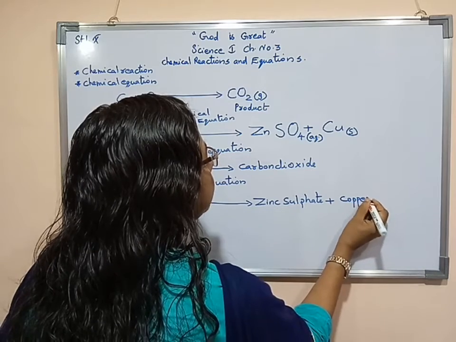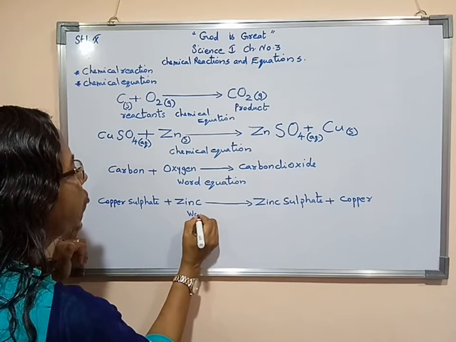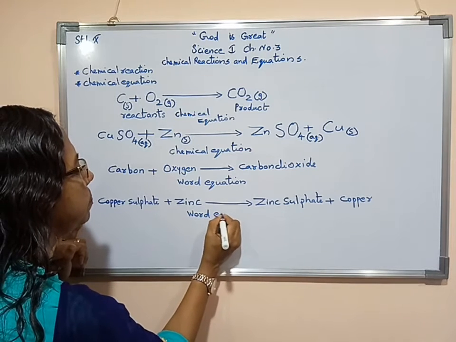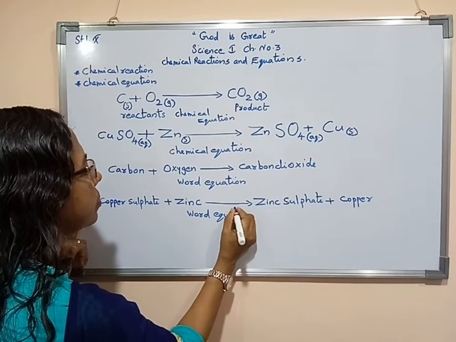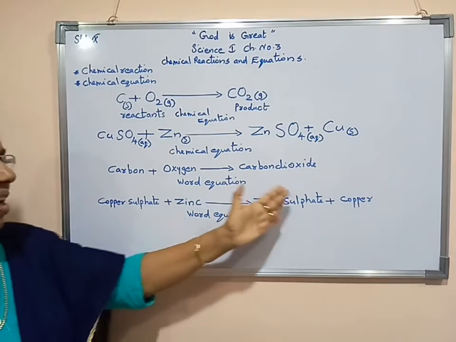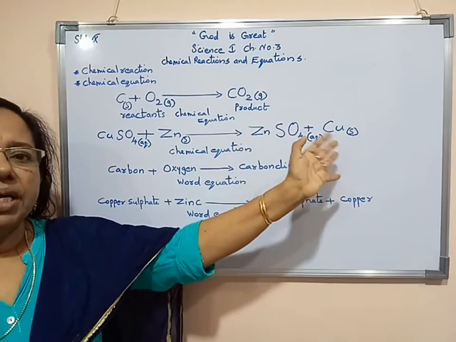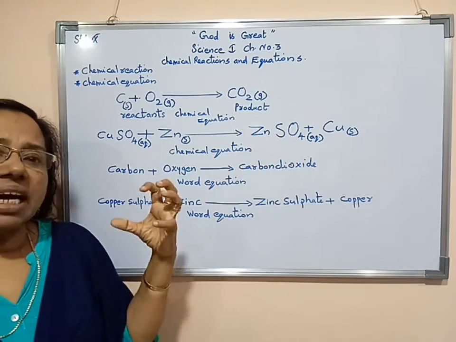Copper. So we can write, this is known as a word equation. Now, when we are writing in the form of a chemical equation, it is in a more and more condensed condition.